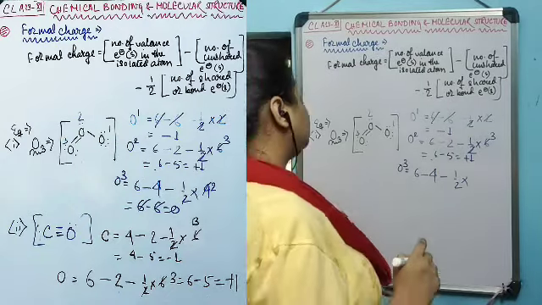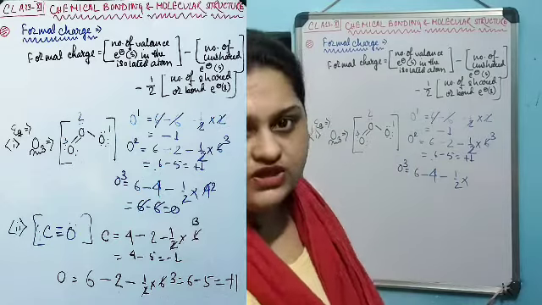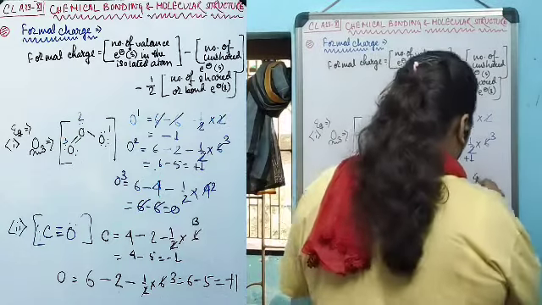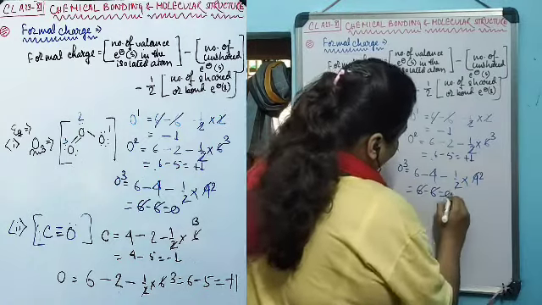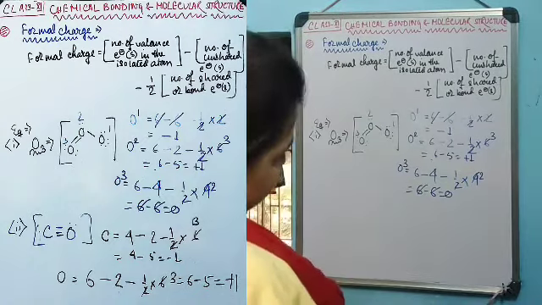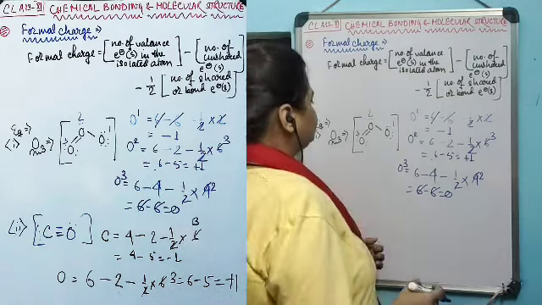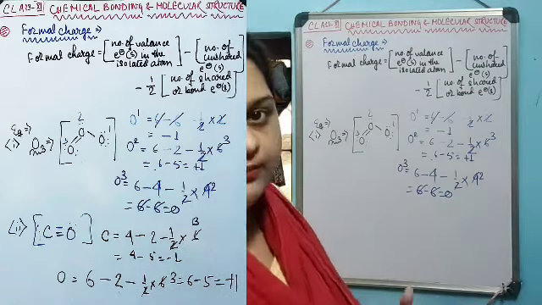This third oxygen has formed 2 bonds, a total of 4 electrons. That will give 6 minus 6, 0.